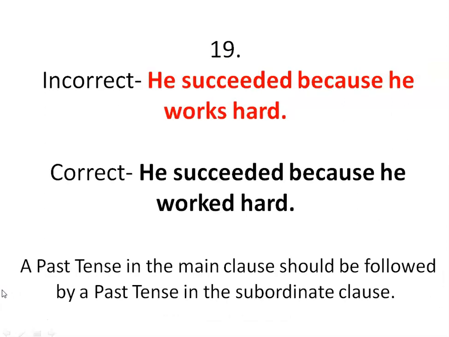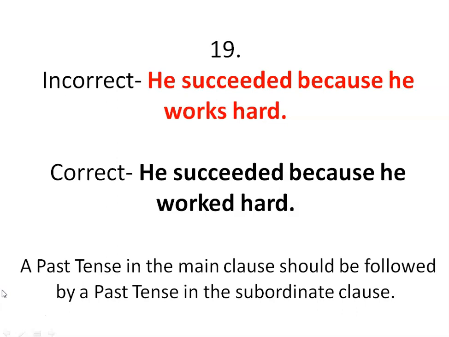19th one. He succeeded because he works hard. It appears to be wrong. By looking at the sentence, we can sense that there is a mistake, and the corrected version is he succeeded because he worked hard. So the logic is a past tense in the main clause should be followed by a past tense in the subordinate clause.